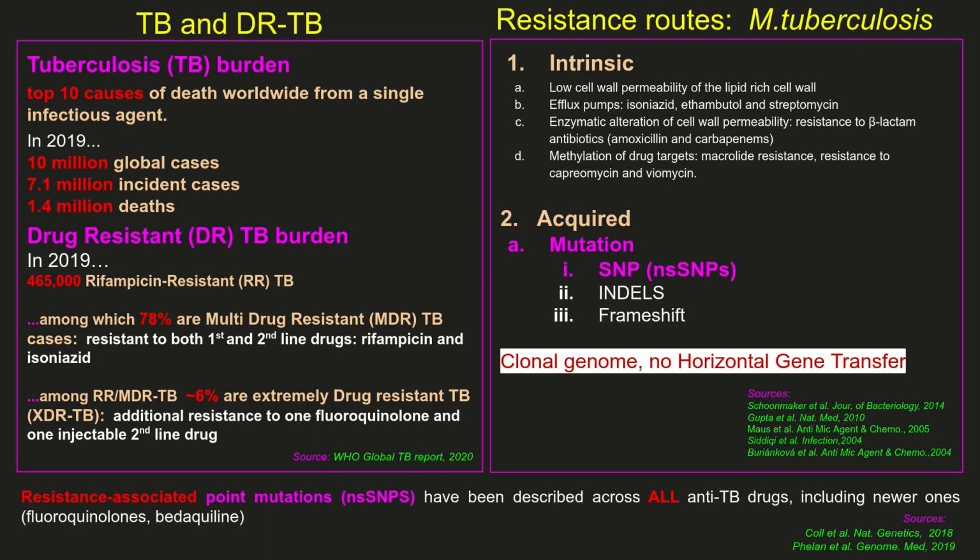TB is caused by the bacterium Mycobacterium tuberculosis, or Mtb in short, which has a clonal genome. Drug resistance in Mtb develops through both intrinsic and acquired routes, as indicated. However, due to Mtb's clonality, the primary route by which it acquires resistance is through non-synonymous single nucleotide polymorphisms, or NSNPs. It is also worth remembering that the intrinsic routes can be driven by acquired routes, like for example mutations driving changes in efflux pump activity.